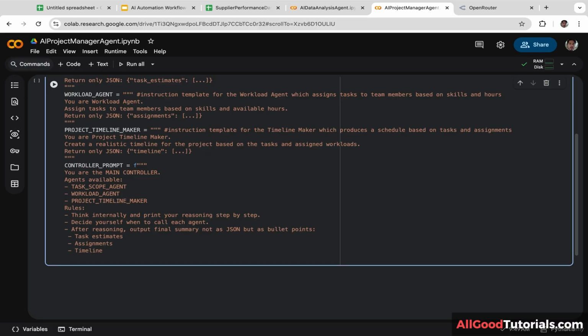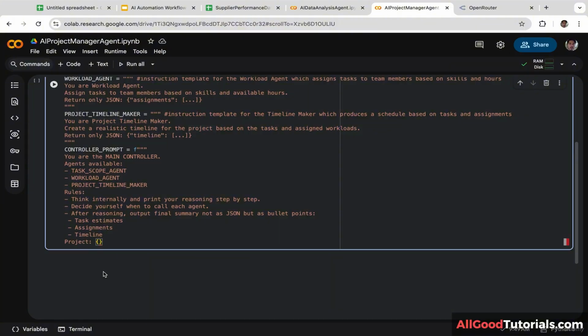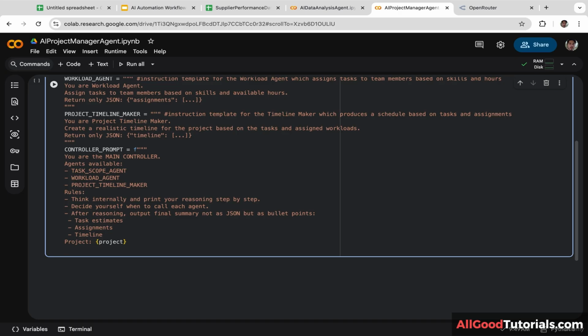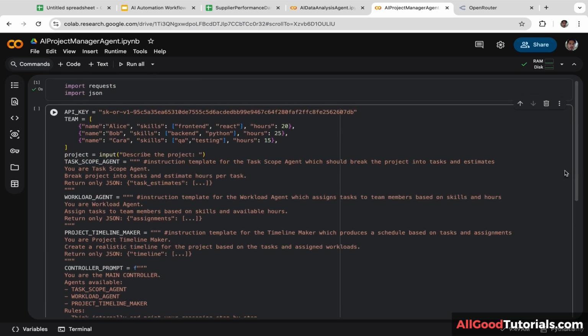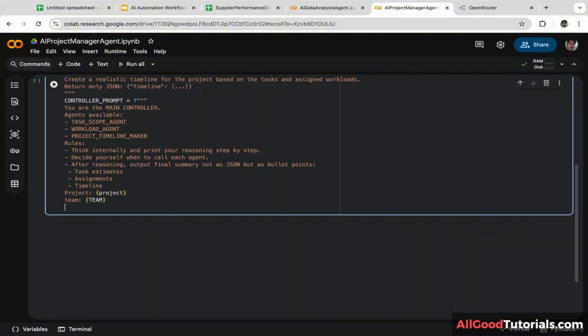Next, we are going to define the project. Let's scroll up a little bit and let's copy and paste this variable and let's put it here. Then after that, we are going to define the theme. Let's scroll up a little bit and let's copy and paste this list and let's put it here. Next, we are going to define the agents.